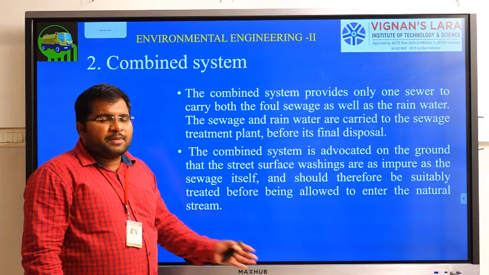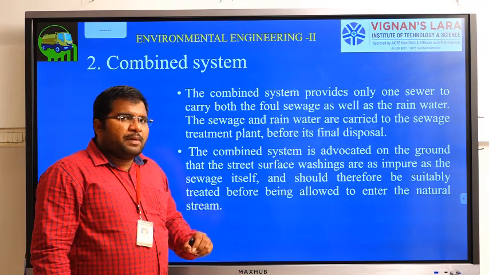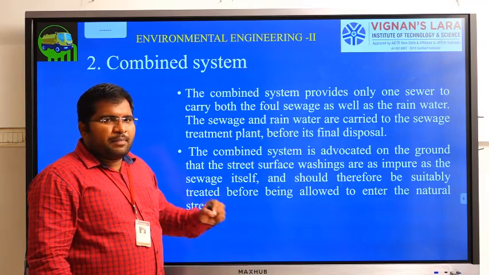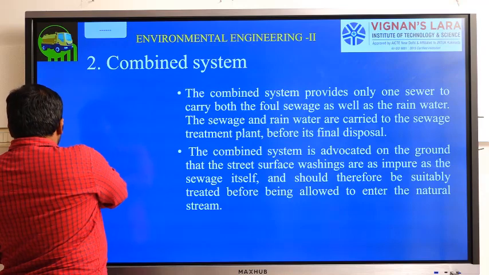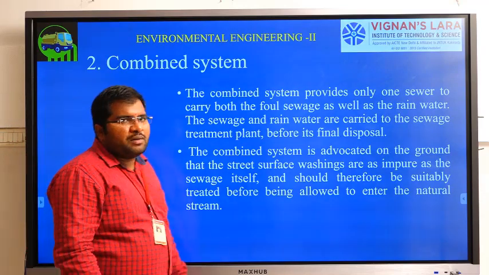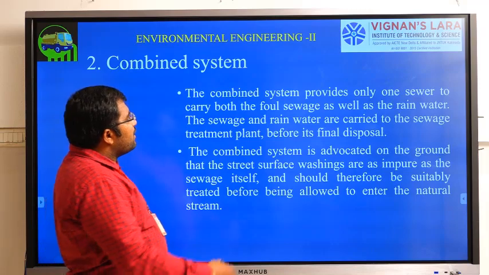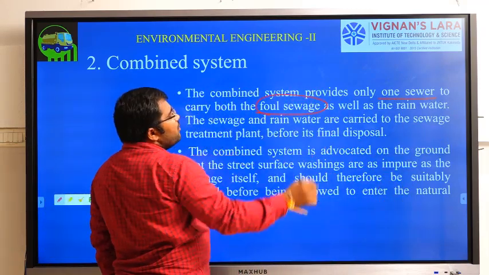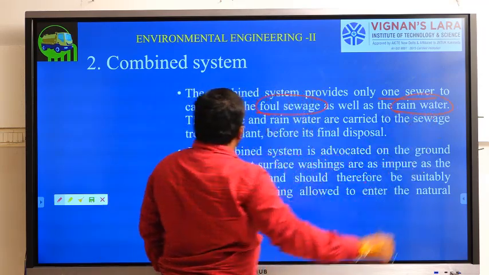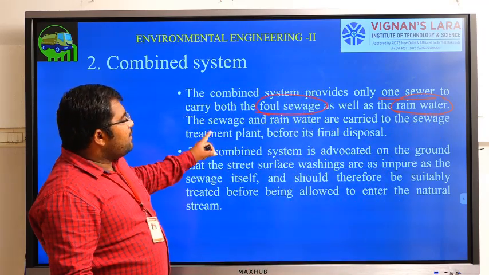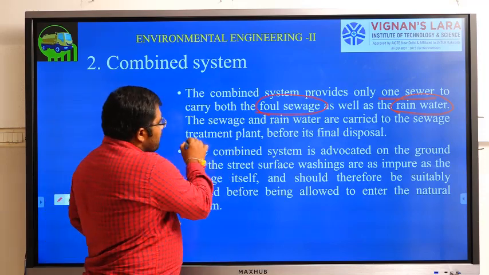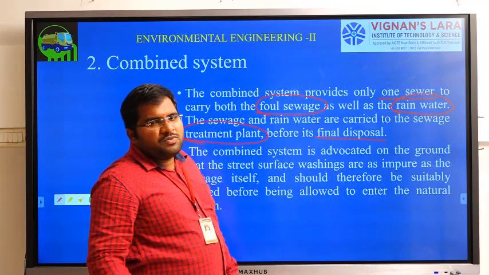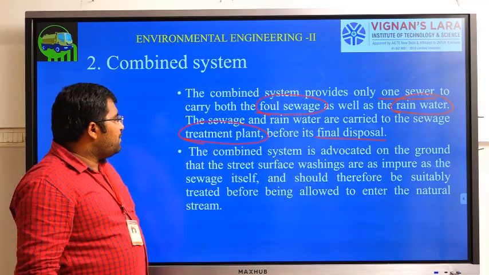Till now we saw the separate system, where a separate pipe system is used for sewage and separately for the storm water. But in the case of the combined system, only one pipe will be used for both sewage as well as the rainwater. Here only one sewer will be provided to collect the foul sewage as well as the rainwater, right? So here the sewage and rainwater will be carried to the sewage treatment plant. From there it will go to the final disposal. That means we are going to use only one single pipe here, okay.